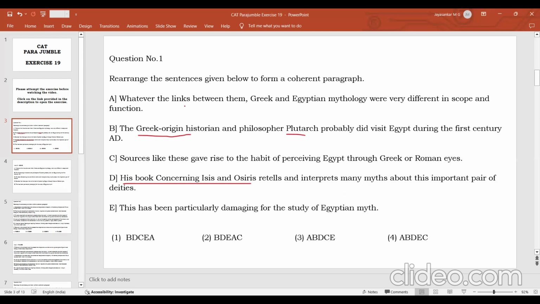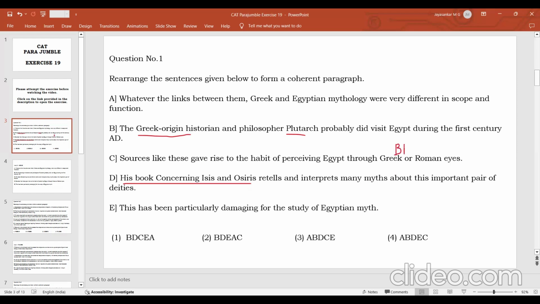The passage says there are a lot of connections between Greek and Egyptian mythology, but they are very different in scope and function. So why did people start mistaking Egyptian mythology for Greek and Roman mythology? It is because of this: this person visited Egypt. Plutarch is an example of a Greek historian who visited Egypt, and he interpreted the Egyptian mythology from a Greek point of view, since he is a Greek origin historian. So you can say B and D is a sentence pair, right?